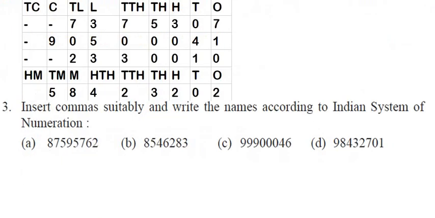Now move on to the third. What is the third question he is asking? Insert commas suitably and write the names according to the Indian system of numeration. So here you write the Indian number names according to the commas. First we will place commas and then we will write the Indian number names. 87595762. Where will we place commas? After hundreds, after 10,000s, and then after 10 lakhs.